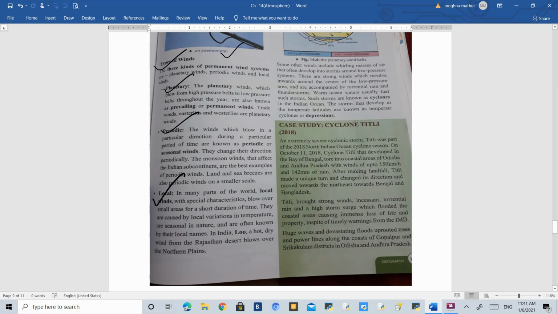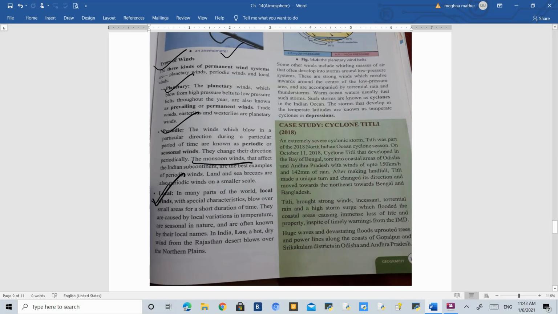Second is periodic wind. Periodic winds are those winds which do not flow all throughout the year, but in certain months only. So that is why it is periodic in nature. Okay. We can take an example of monsoon wind. Monsoon wind flows after the end of the summer season, and it ends before the starting of the winter season. So that is called periodic wind, which has a particular period to blow.